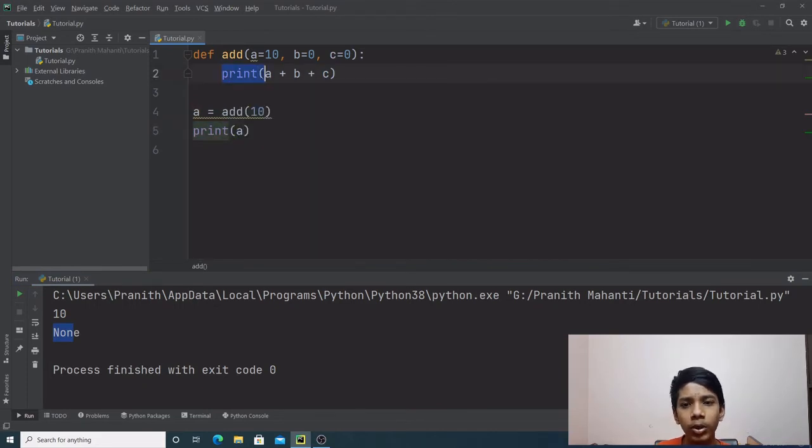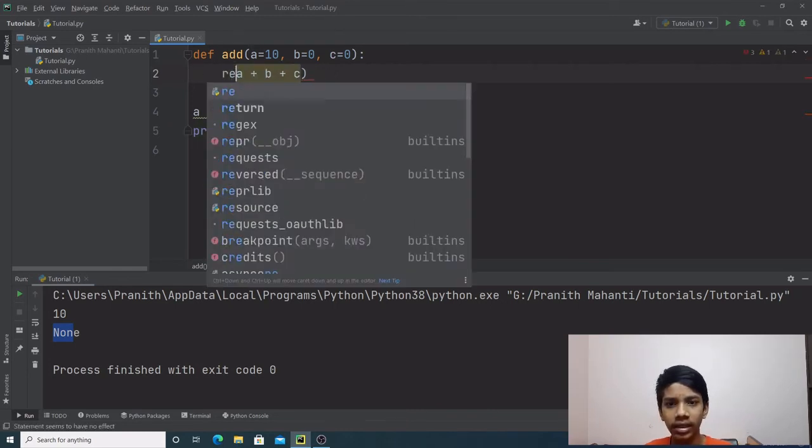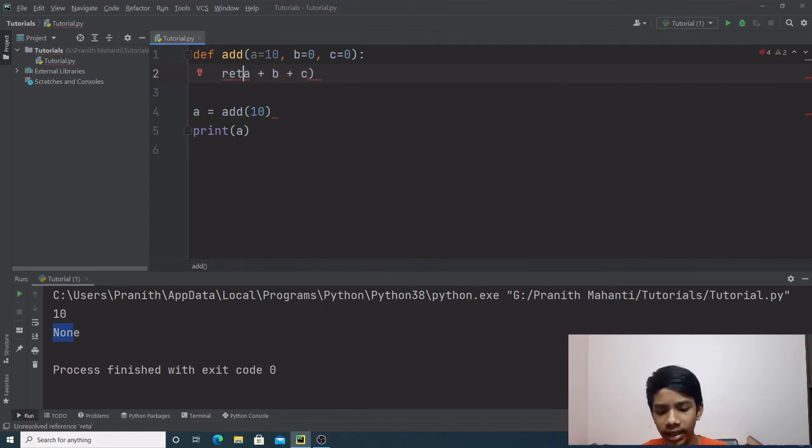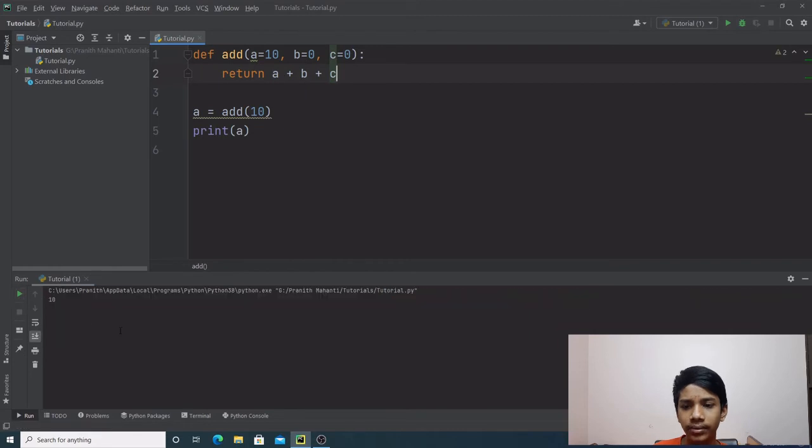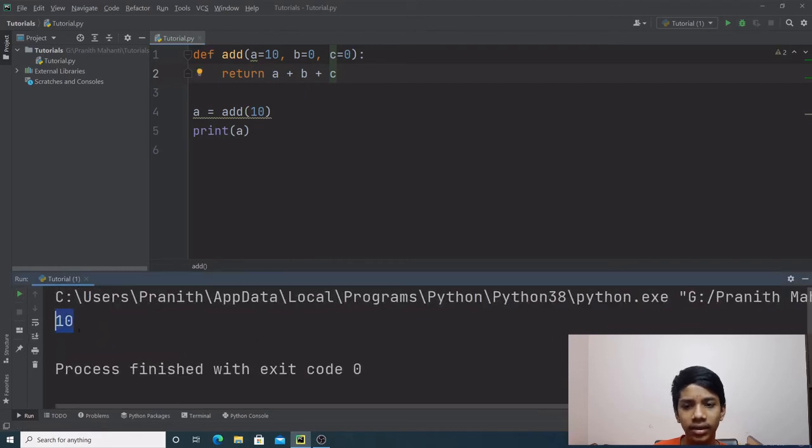The way to output a result so that it can be stored in a variable is by using the return statement. As you can see, now we'll have to type return and the statement. Now if we run the program, it prints out 10.